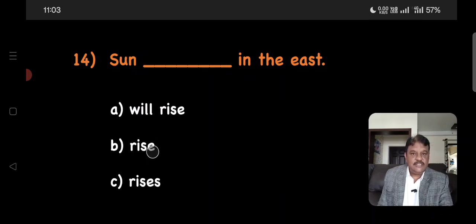Rise is the right simple present tense verb for first person and second person, and even for third person if the subject is plural. But here the subject is third person singular, so the right simple present tense form is this. The right answer is C, rises. Sun rises in the east.